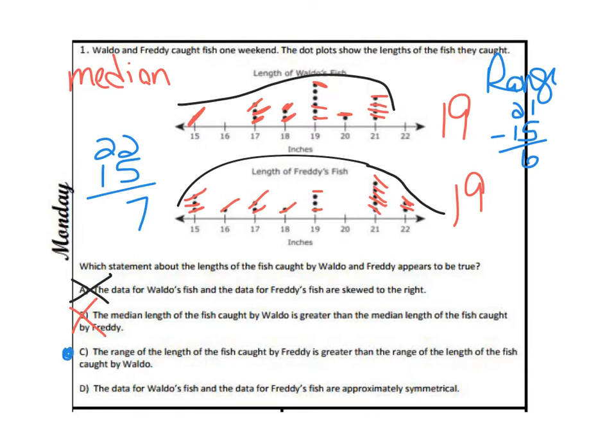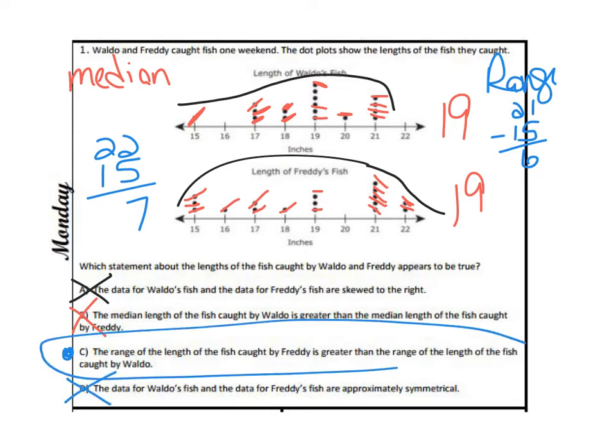And if not, then we could just go ahead and look at the other one. The data for Waldo's fish and the data for Freddie's fish are approximately symmetrical. So we know that's not true. So my answer is letter C.